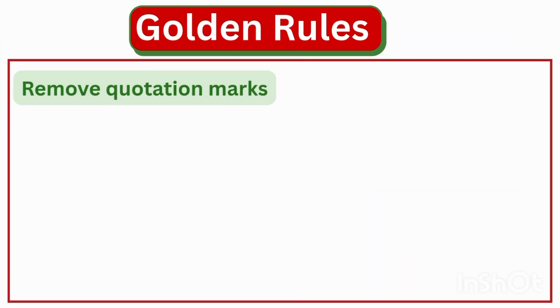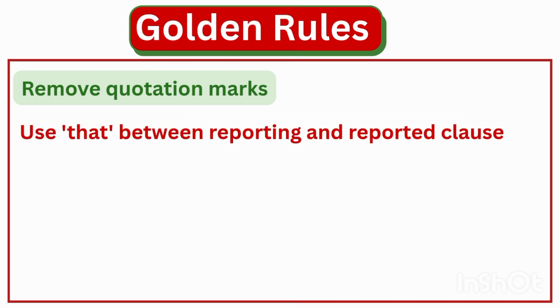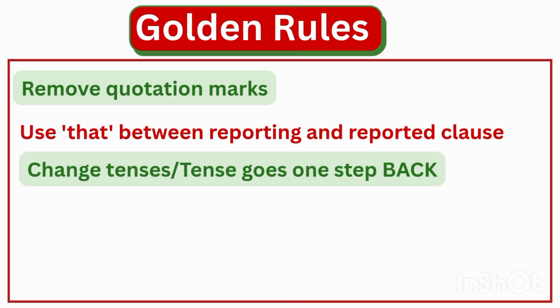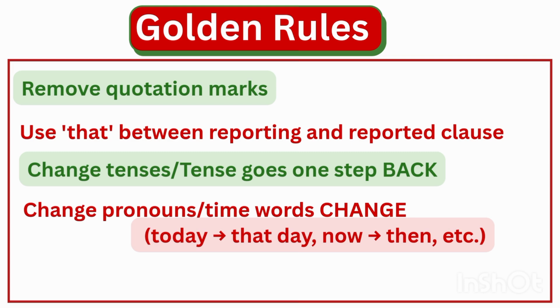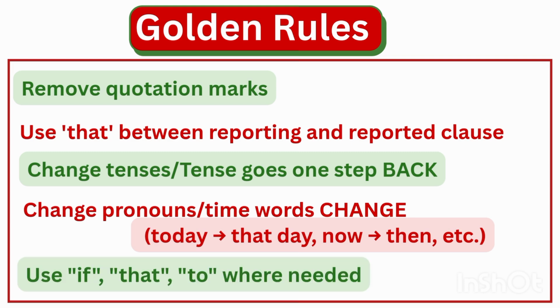Next, let's move toward the golden rules of indirect speech. The first one is remove quotation marks, which means in indirect speech we don't use any kind of quotation marks. The second one is use "that" between the reporting and reported clause. The third one is change tenses; the tense goes one step back. The fourth one is change pronouns, time, and word changes. For example, today is converted into that day, now is converted into then, etc. Use if, that, to, where needed.